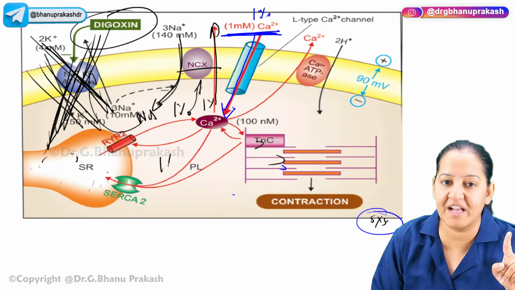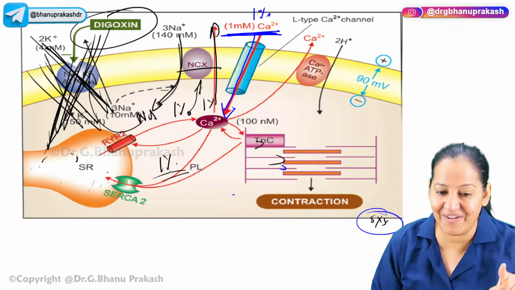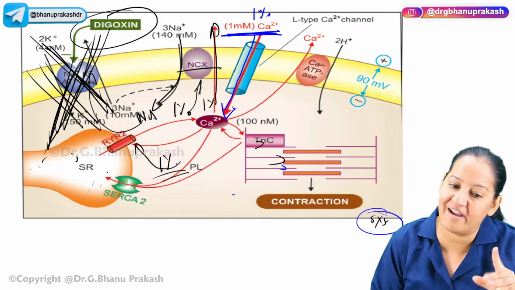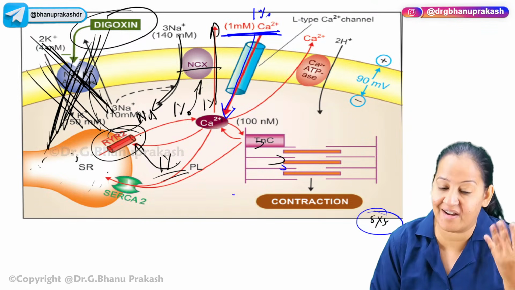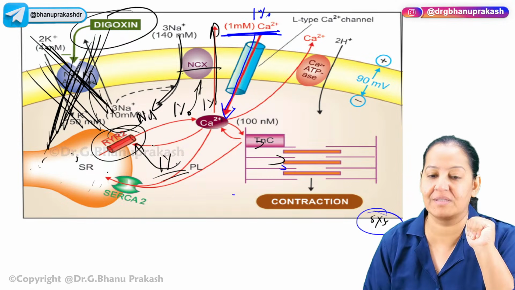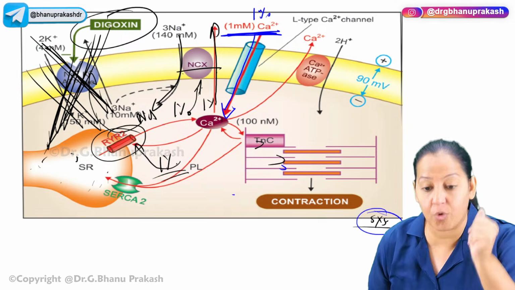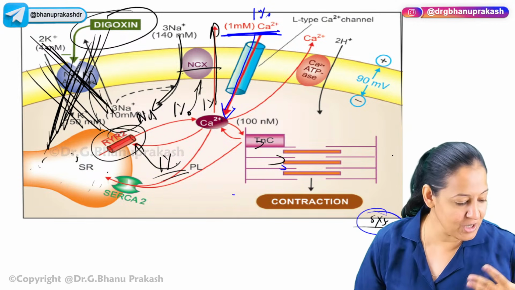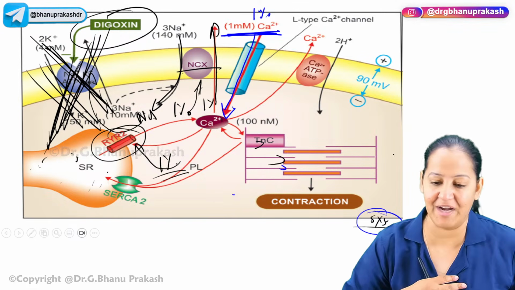So this 1% calcium will remain inside only. And this 1% calcium again goes to RYR and stimulates RYR again and again, and again contraction occurs. So this is how systole is prolonged and intensified. And this is how it's an inotropic drug. At least I tried from the depth of my heart.